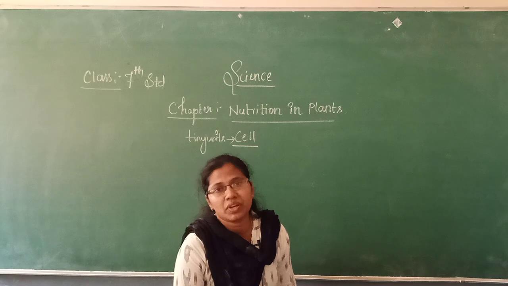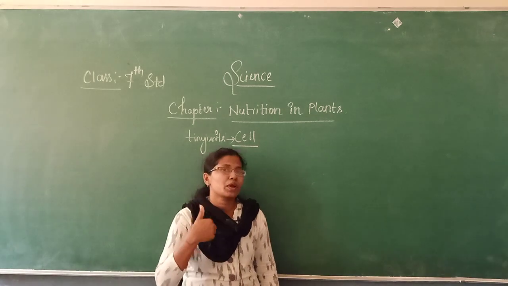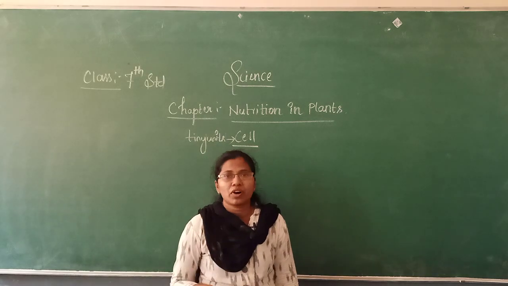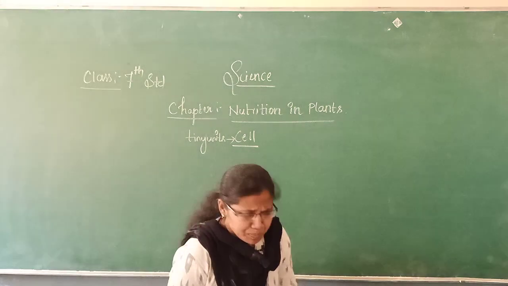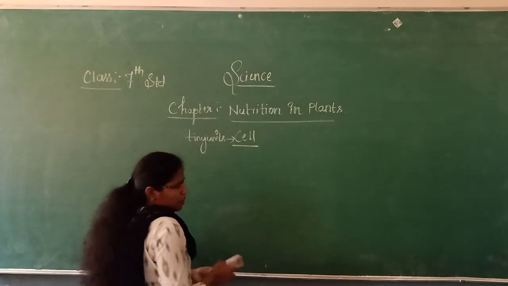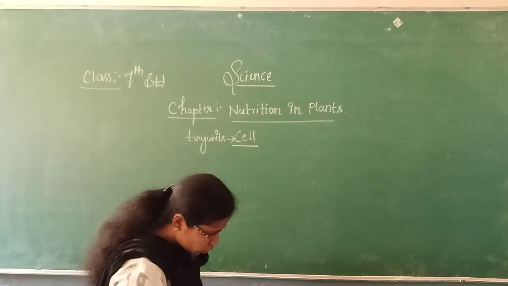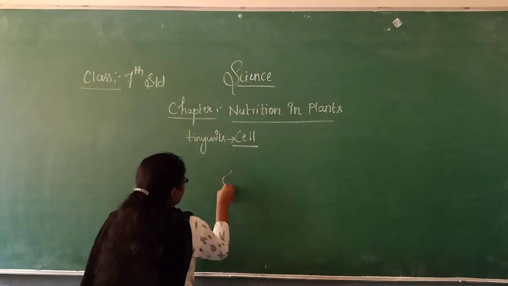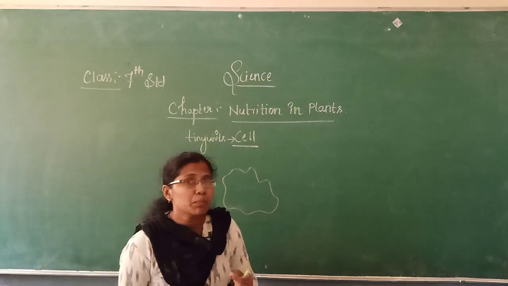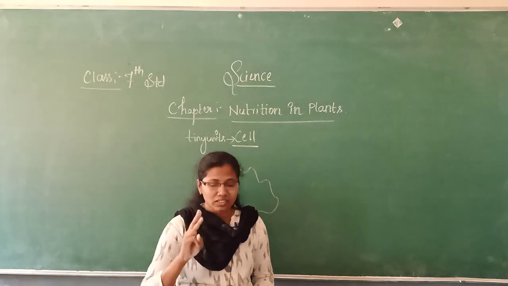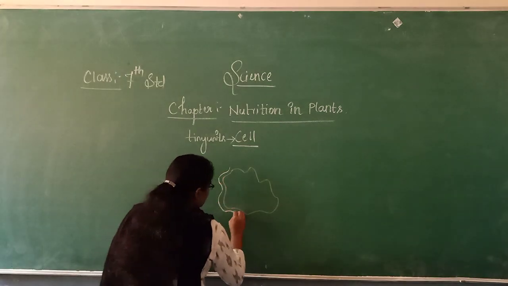Even we, the human beings, are examples of multicellular organisms, because our body is not made up of one type of cell. It consists of different types of cells. Now I am going to draw a simple diagram of the cell, and I am going to label the three important parts of the cell. You just observe.